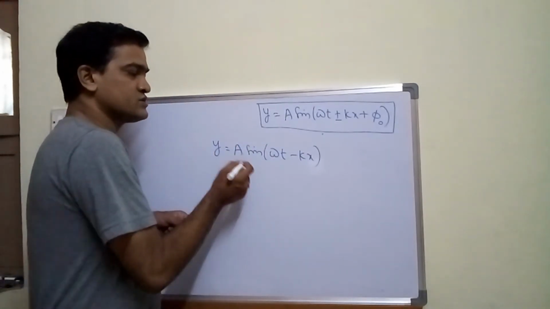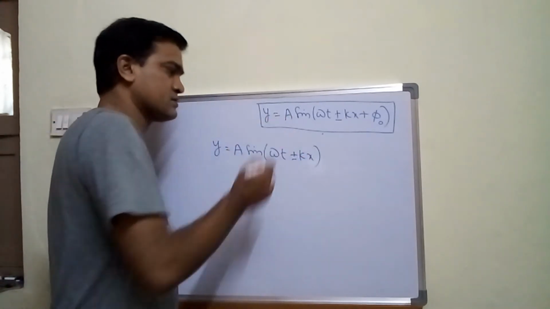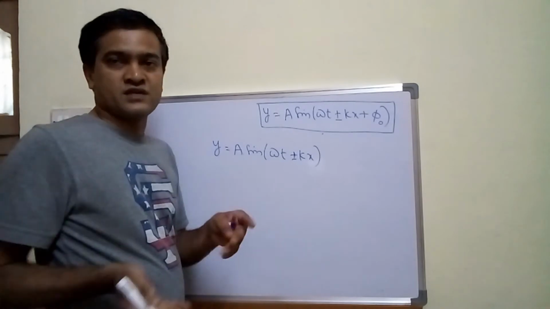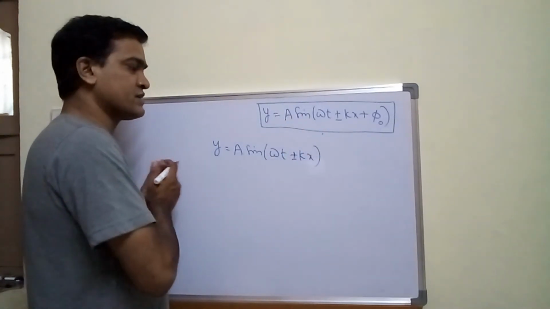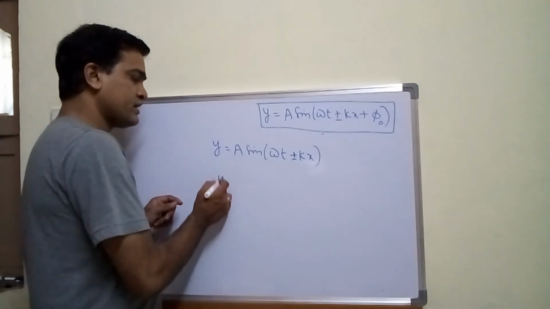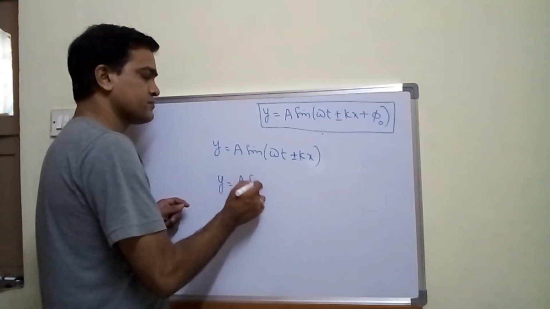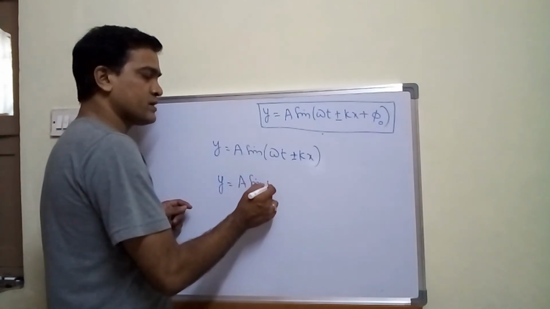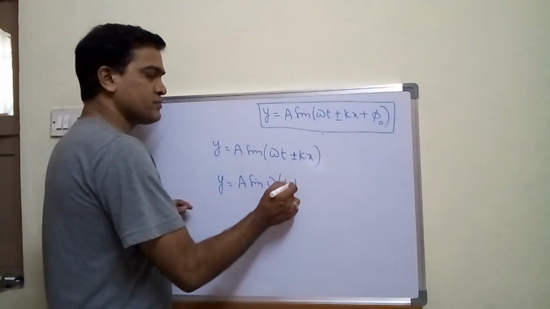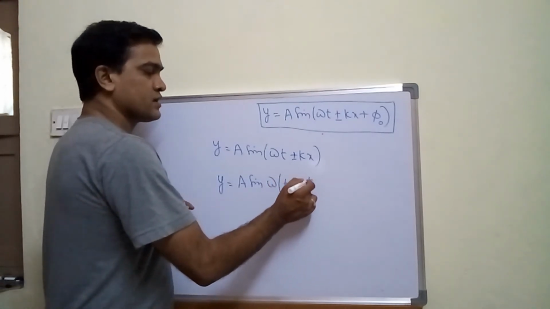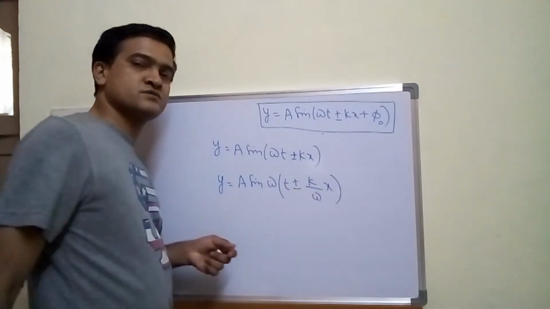From this wave equation, I can write in different forms. Plus or minus: plus specifies that the wave is traveling towards the negative x direction. So y is equal to a sin, if you take ω as common, what you will get? (t ± (k/ω)x). Can I write like this?